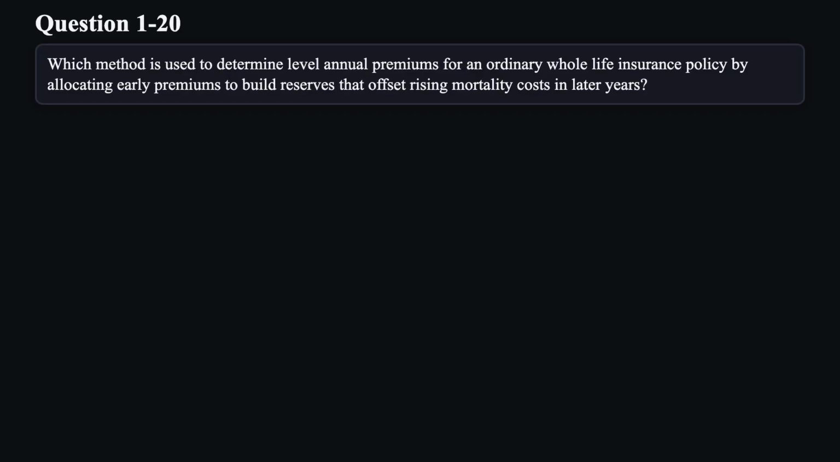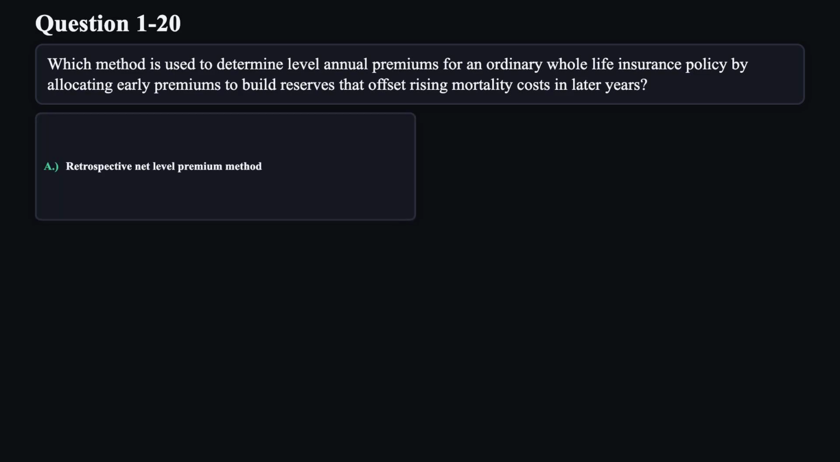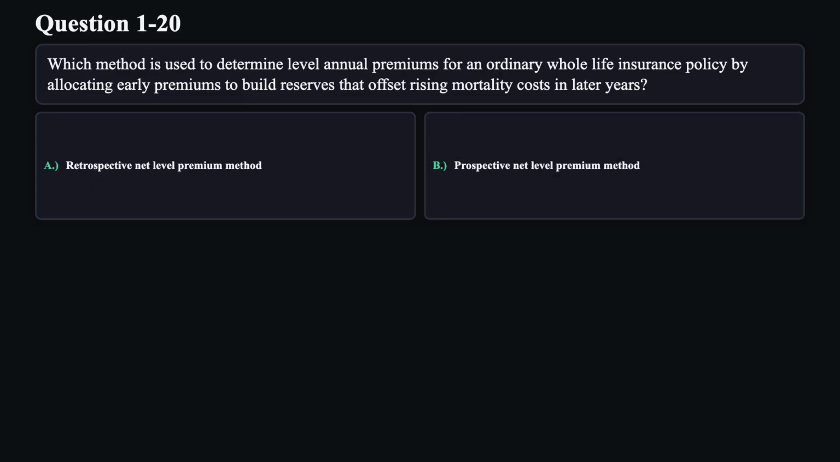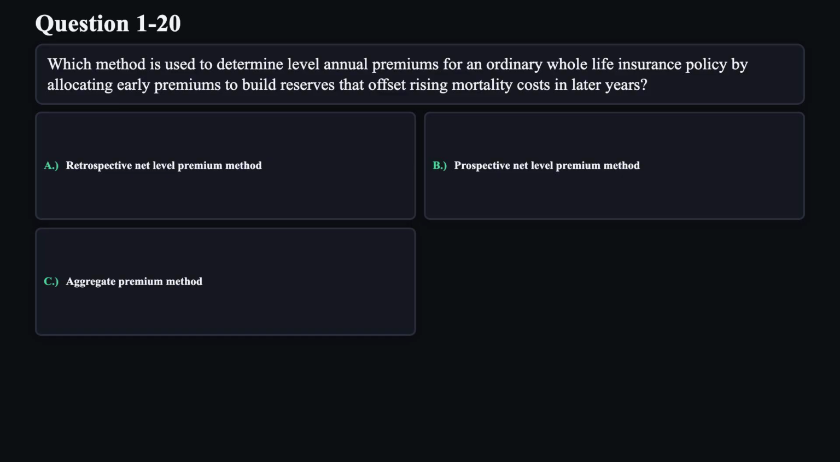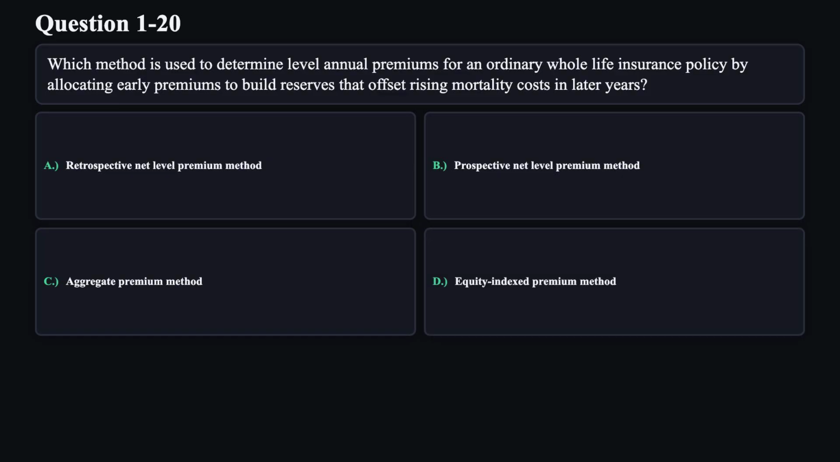Question 20. Which method is used to determine level annual premiums for an ordinary whole life insurance policy by allocating early premiums to build reserves that offset rising mortality costs in later years? A. Retrospective net level premium method. B. Prospective net level premium method. C. Aggregate premium method. D. Equity indexed premium method.